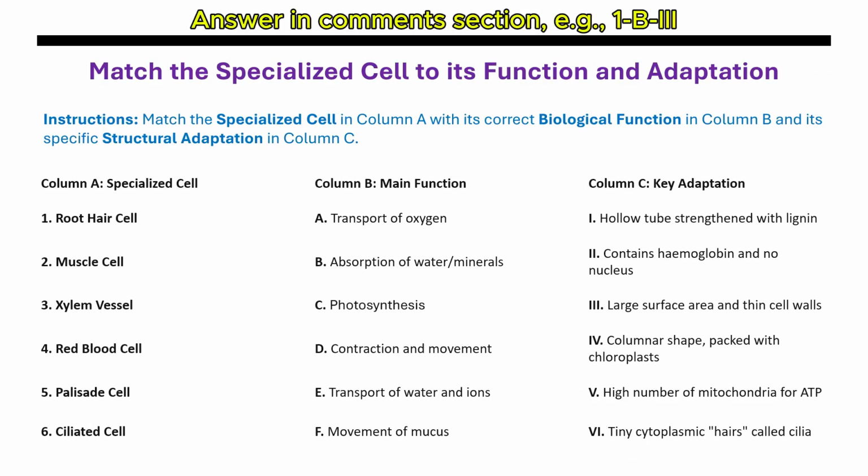And the next practicing question is: match the specialized cell to its function and adaptation. The instruction is clear, you should understand it. Match the specialized cell in column A with its correct biological function in column B and its specific structural adaptation in column C.